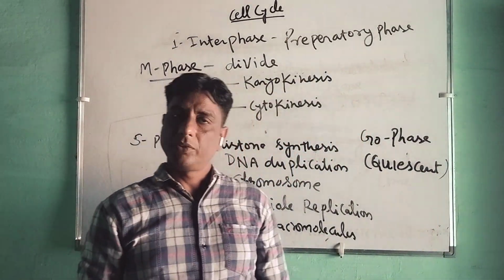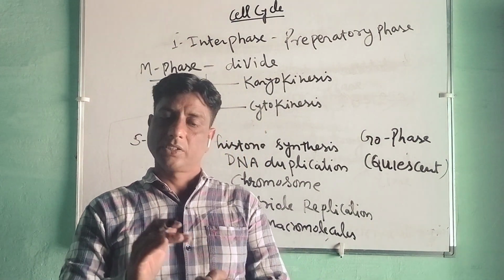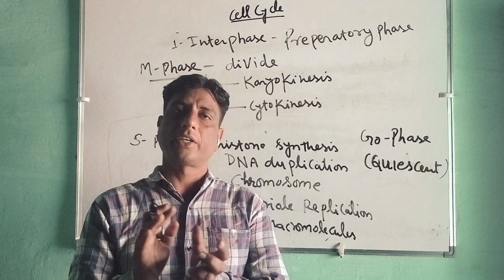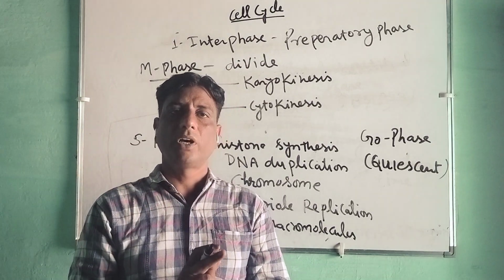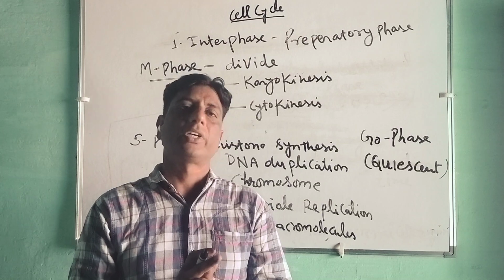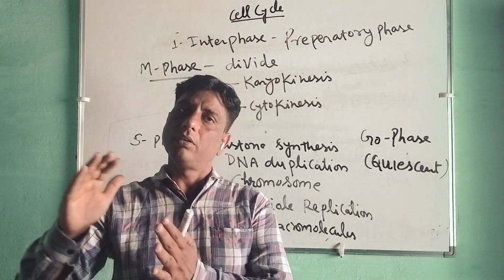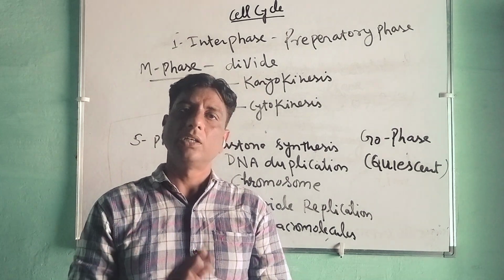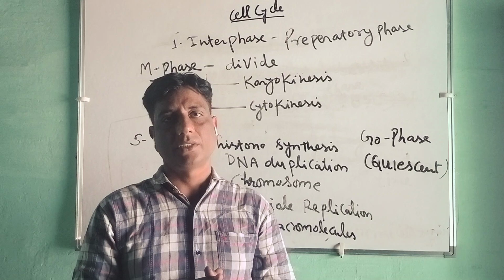Here, division will not take place, differentiation will take place. The cell matures, attains a particular shape and performs a different function. For example, a nerve cell will never go into the G1 phase again. So that will happen like this.